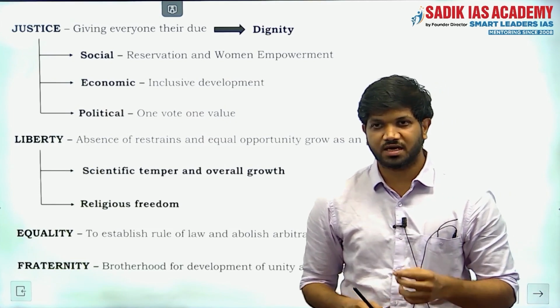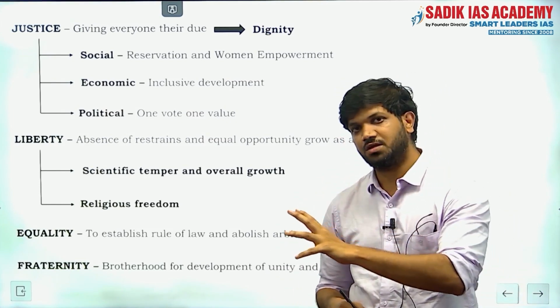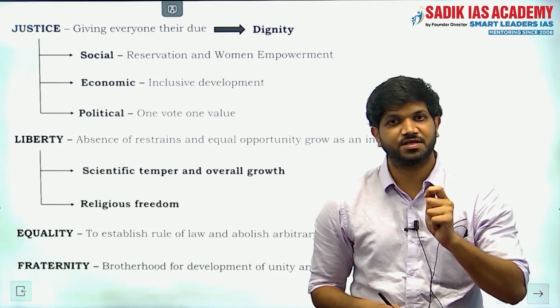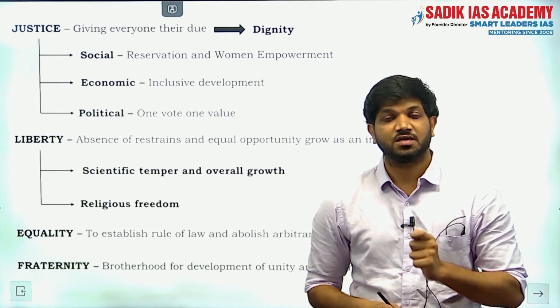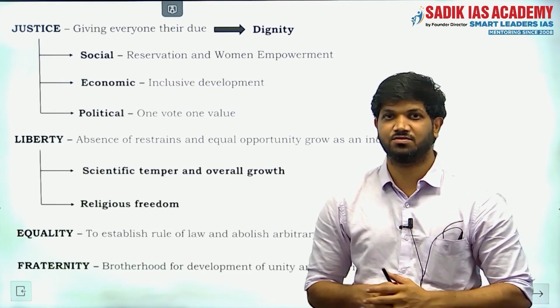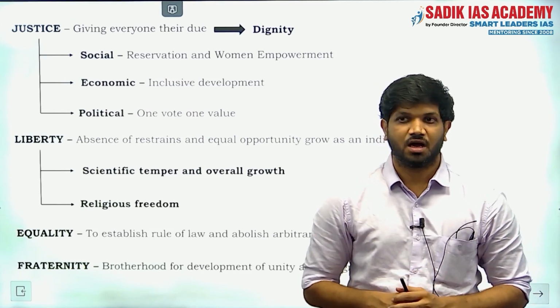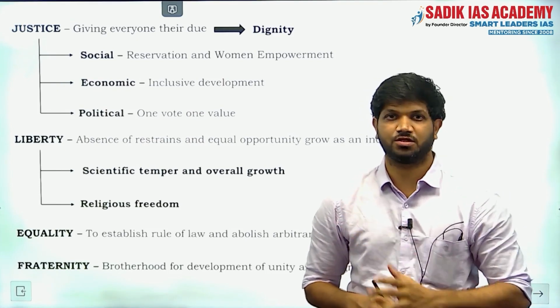Okay, so there are some important parts which you have to revise with respect to the preamble. That is, is the preamble a part of the constitution? Yes. In the famous Kesavananda Bharati case, which is attaining its 50th anniversary this year, the Supreme Court has said that the preamble is a part of the constitution.